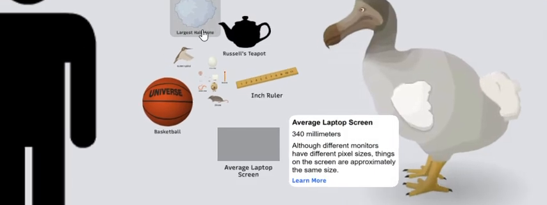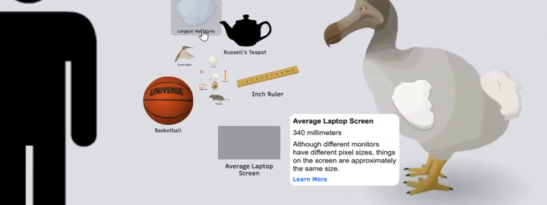Average laptop screen, 340 millimeters. Although different monitors have different pixel sizes, things on the screen are approximately the same size.